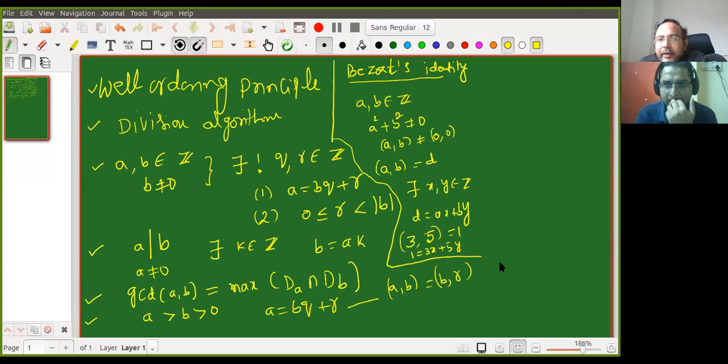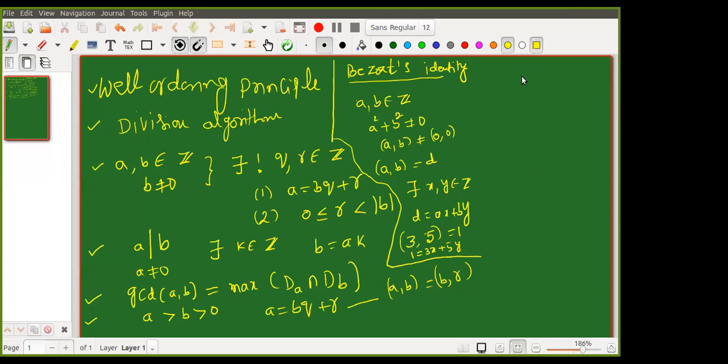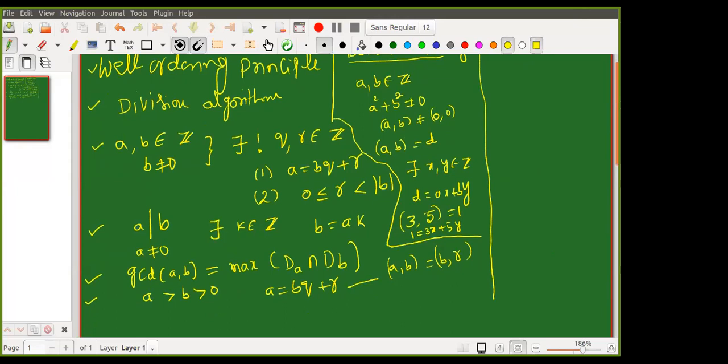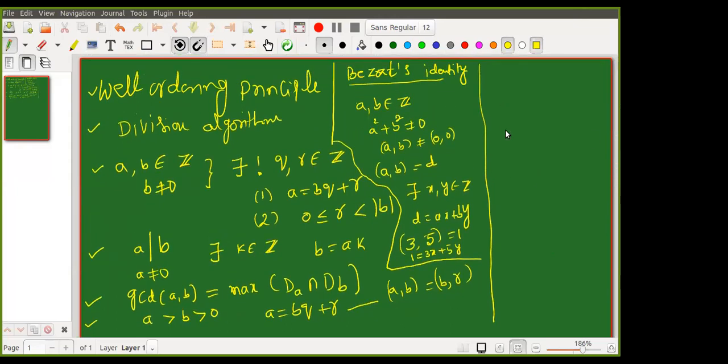So this is what we discussed, Bezout's identity. Bezout's identity is clear. Then what did we discuss as the next concept? Equivalence relation. Then we defined congruences. So a is congruent to b mod n, where n is a positive integer. This is the next concept.